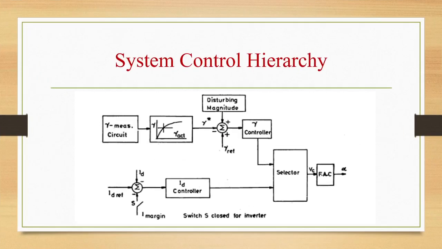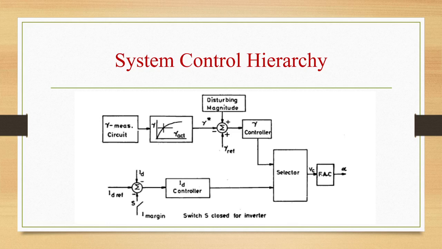So the block diagram of pole and converter control is shown in this figure. This shows the basic control functions. The current or extinction angle controller will generate a control signal Vc which is related to the firing angle required. The firing angle controller will generate gate pulses in response to the control signal Vc. The selector will pick the smaller of the alpha determined by the current and CEA controllers.